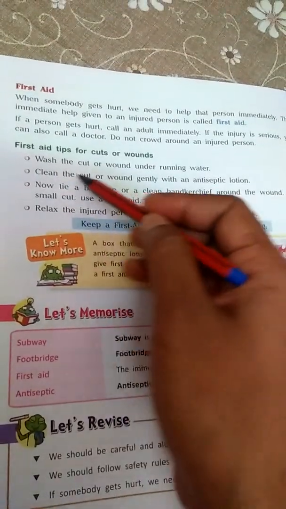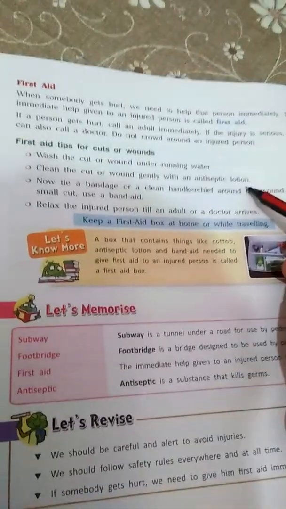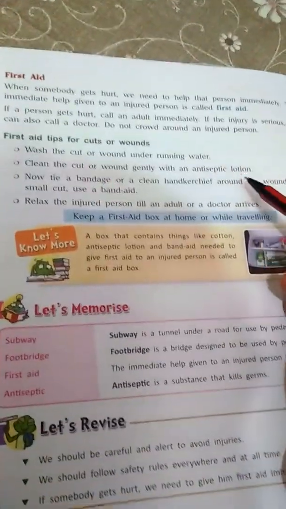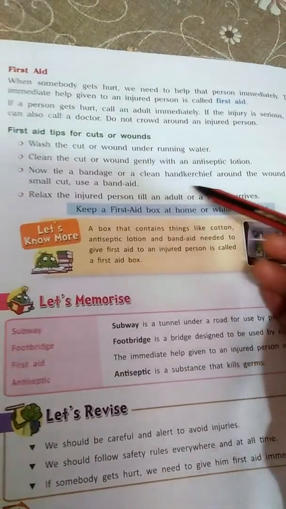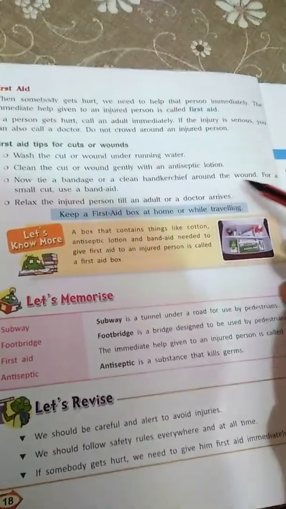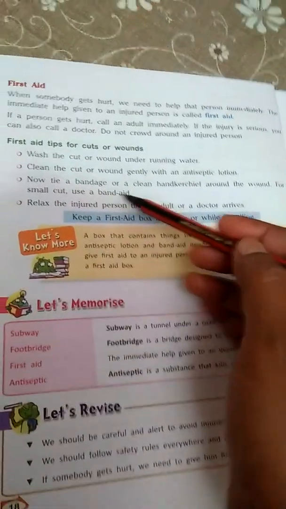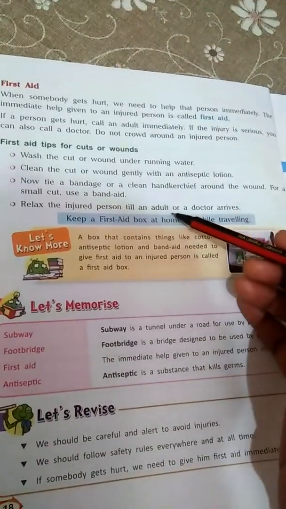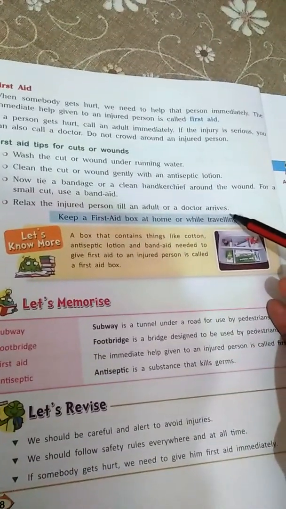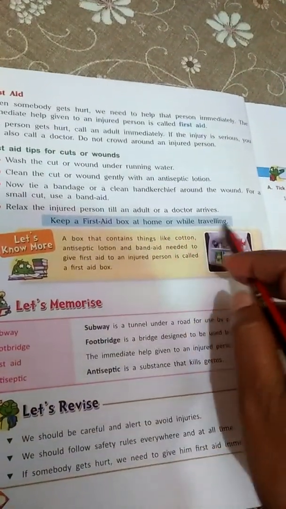Secondly, clean the cut or wound gently with an antiseptic lotion. You should apply an antiseptic lotion. Now tie a bandage or a clean handkerchief around the wound, and for a small cut use a band-aid. Now the fourth point, relax the injured person till an adult or a doctor arrives. Now keep a first aid box at home or while traveling.